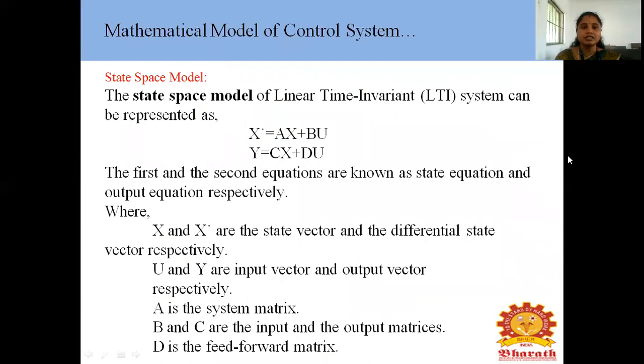Okay, next one is the state space model. What is state space model?